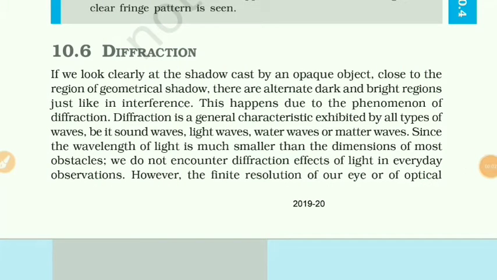Hello students, in our last lecture we studied about Young's double slit experiment. Now today we are going to study about topic number 10.6, diffraction.